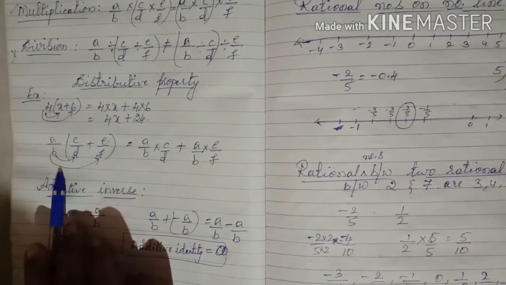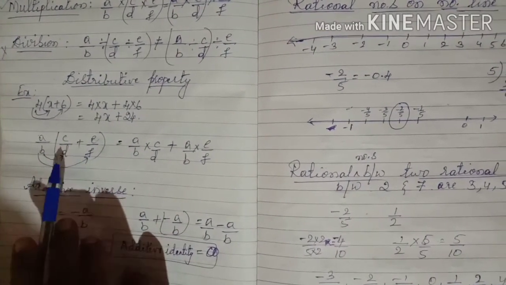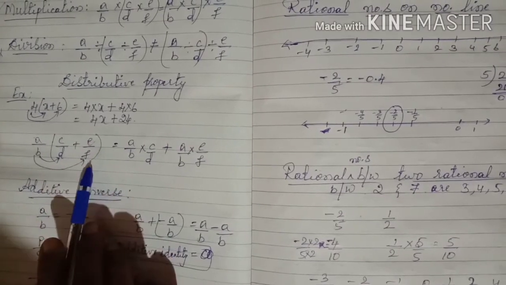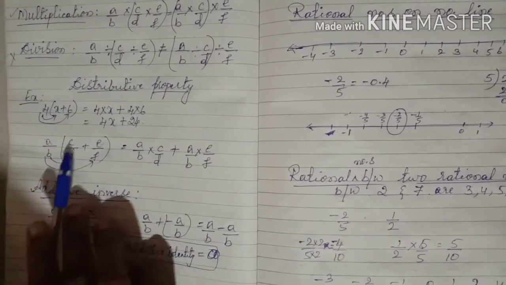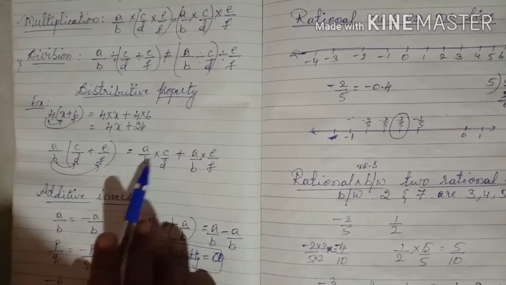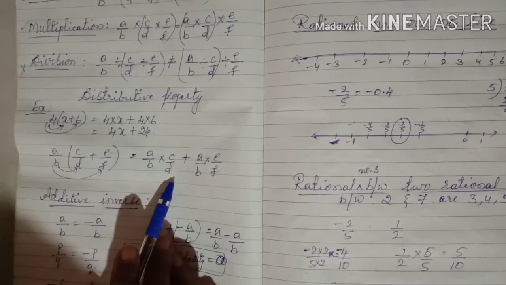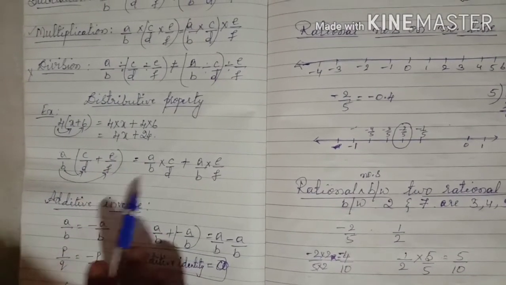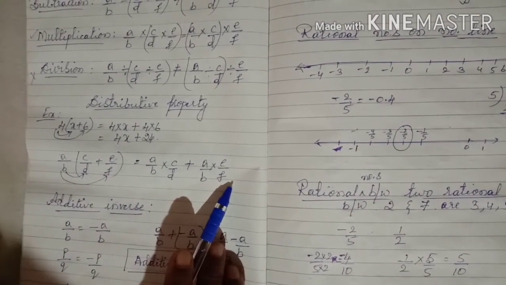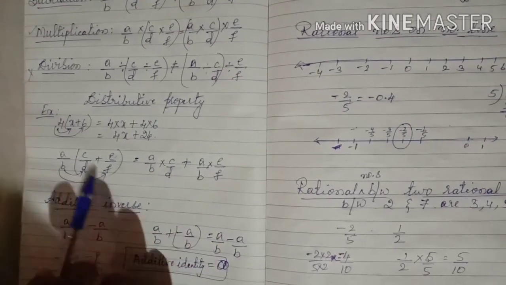A by B into C by D plus E by F is equal to A by B into C by D, then plus A by B into E by F. Okay, children. So this is it.